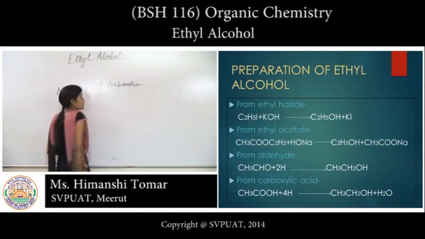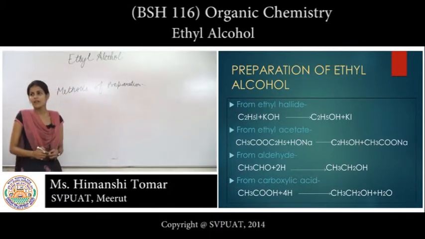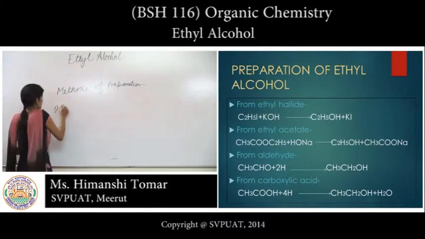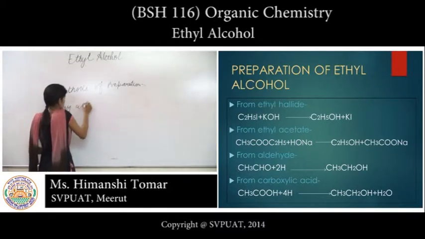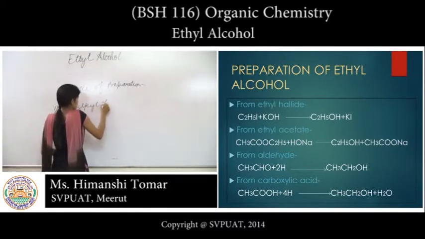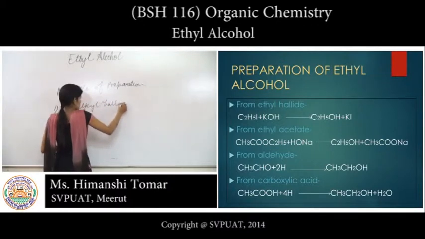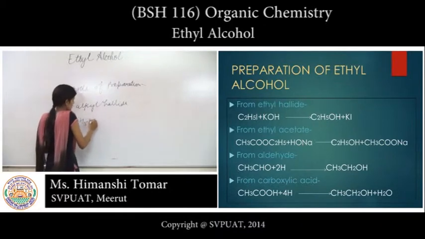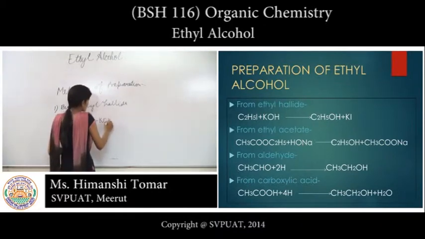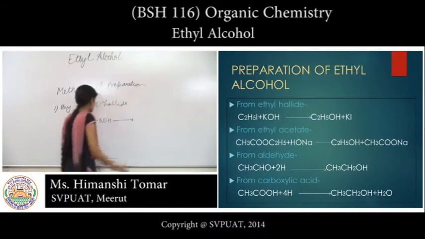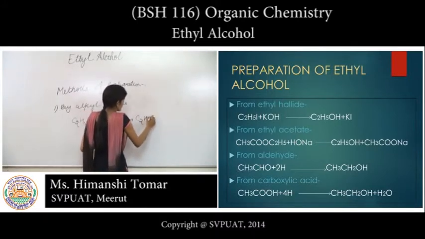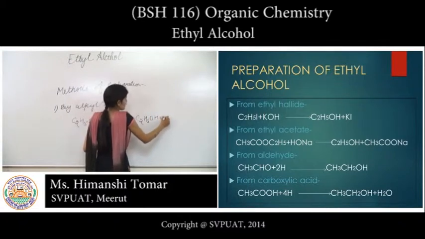First, we prepare ethyl alcohol by alkyl halides. The reaction is C2H5I plus alcoholic KOH, then it gives C2H5OH plus KI.